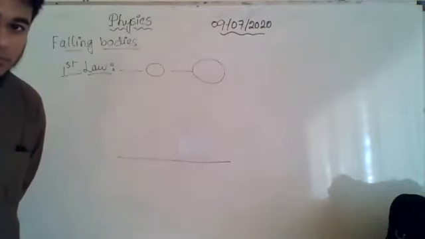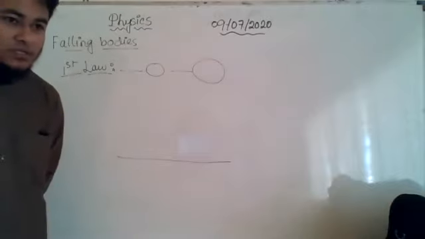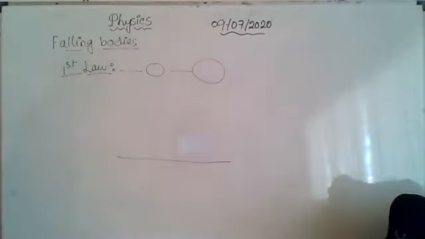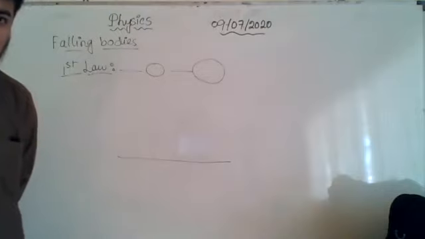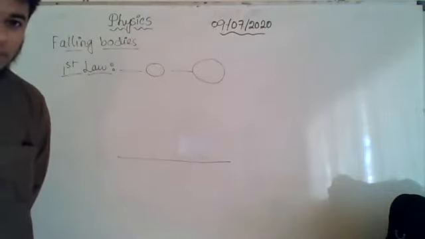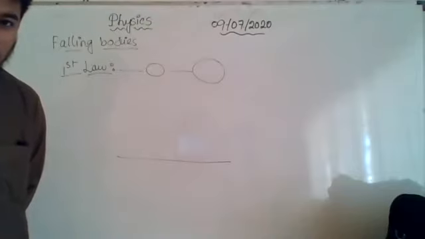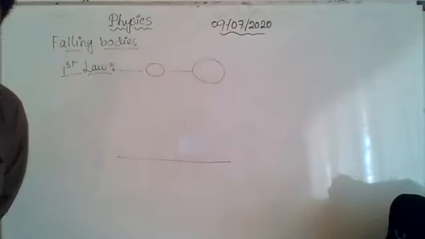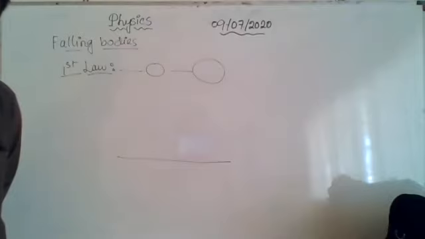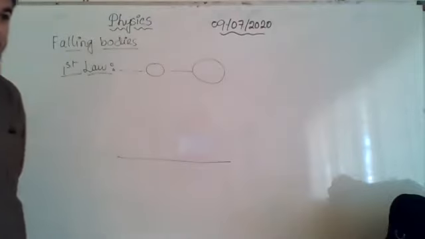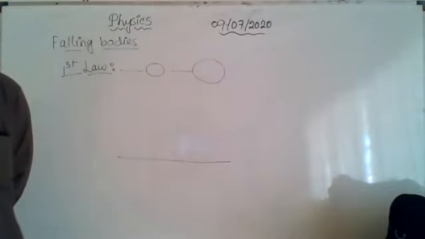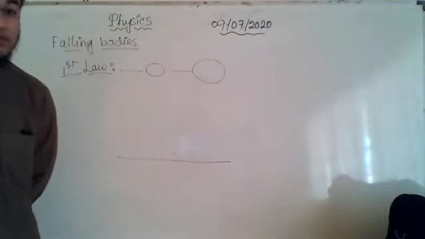Gravitational force. Yes, gravitational force is there in both cases, but some other force we need to talk about. We already said that, resistance, very good. Yes, resistance. We already said that this law can be applied when no other force is acting other than gravity.